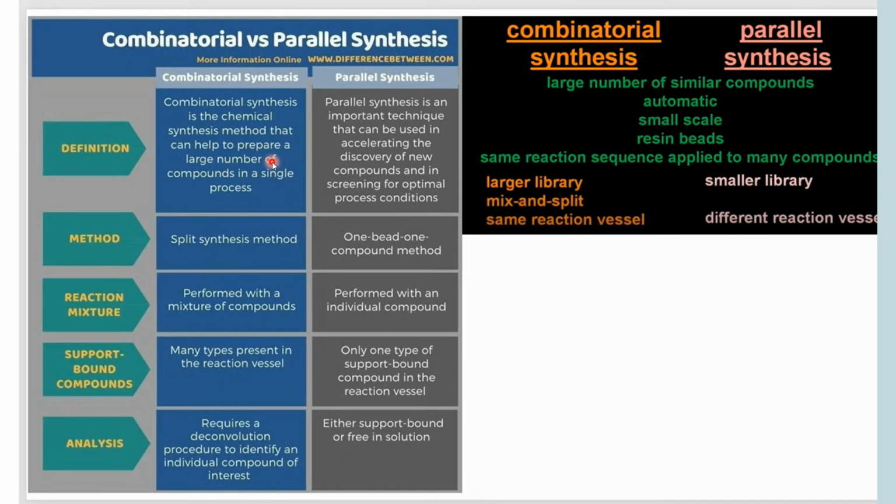The method is one lead, one compound, one thing at a time. The reaction mixture is performed with an individual compound. It is not performed with a mixture of compounds like combinatorial synthesis. Only one type of support-bound compound is in the reaction vessel, whereas in combinatorial we have many types present in the reaction vessel. Analysis requires either a support-bound or free solution. This is how you can differentiate combinatorial versus parallel synthesis. So: a large number of similar compounds, automatic, small scale, resin lead, same reaction sequence applied to many compounds.